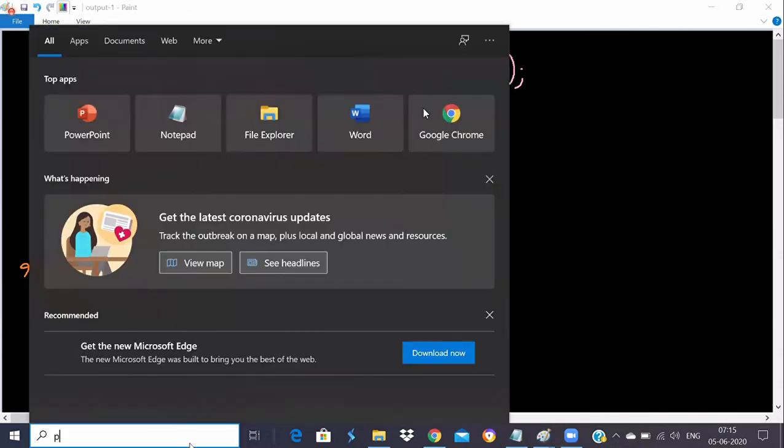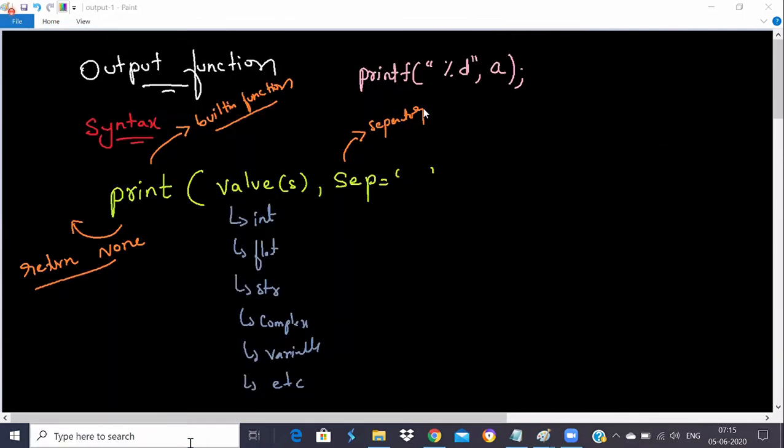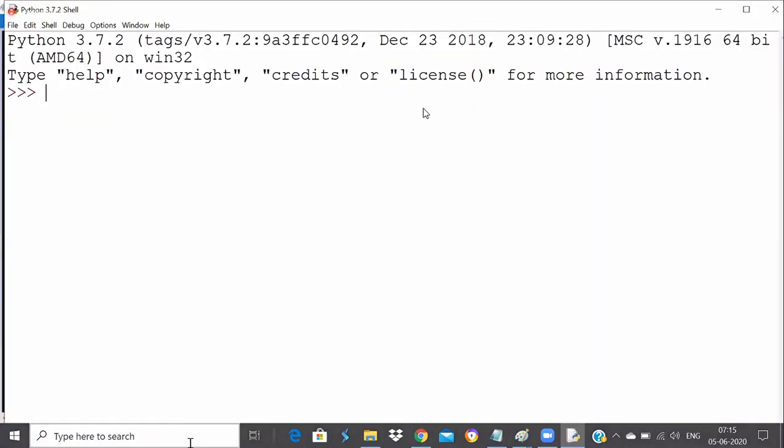Let me demonstrate with our Python IDLE. So I'll start my Python IDLE. For example, if I ask it to print an integer value 2, Python says no problem, I will print 2 as an integer.